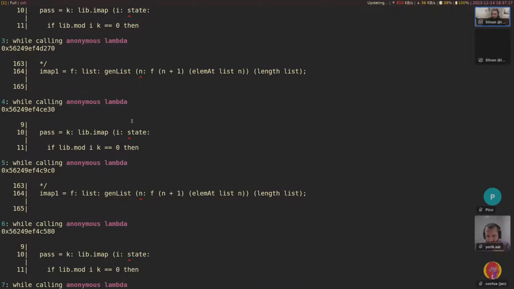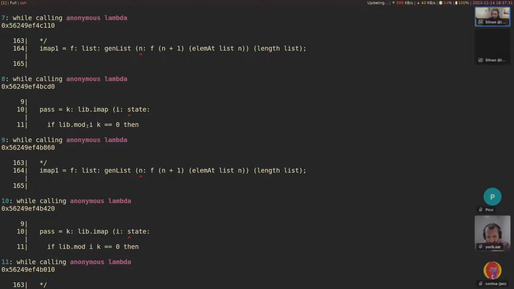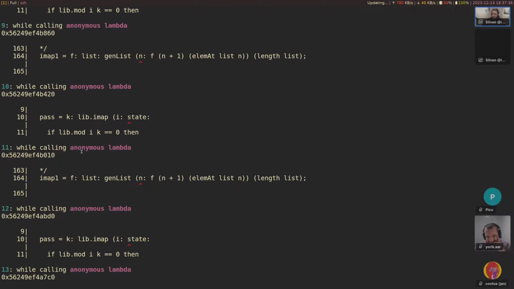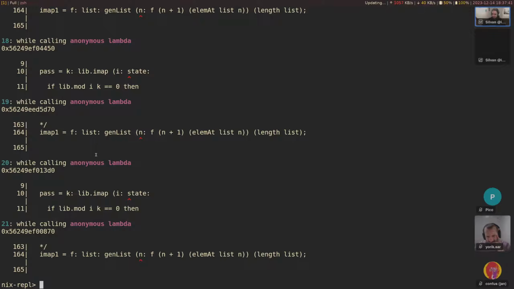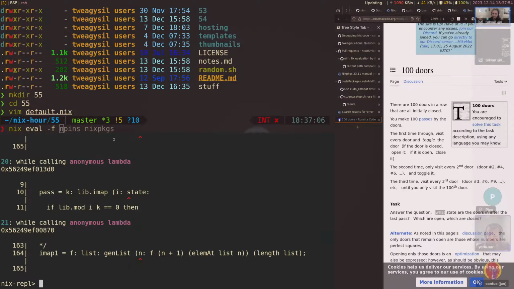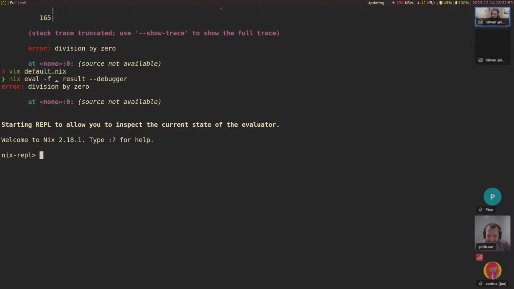Pass, we have an IMAP, we have pass, IMAP, pass. Oh, actually, no, it should be somewhere. IMAP, pass, IMAP. Why are there so many passes and IMAPs here? I don't see any. Oh, is it because fold is a built-in function, so that doesn't work. Maybe it's somewhere at the bottom. We are already at the bottom here.